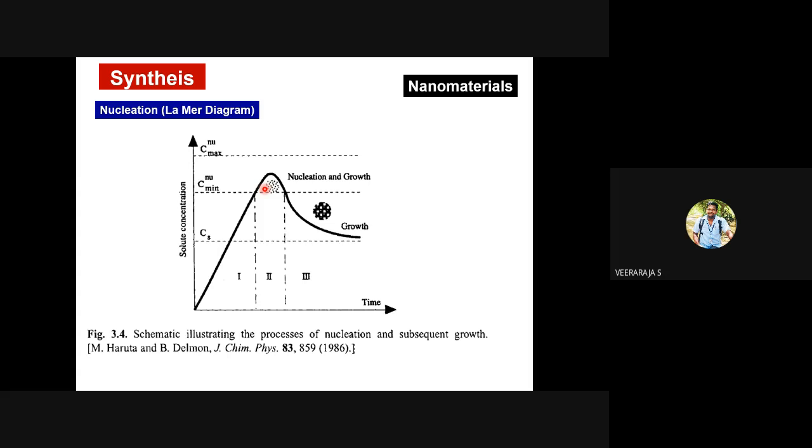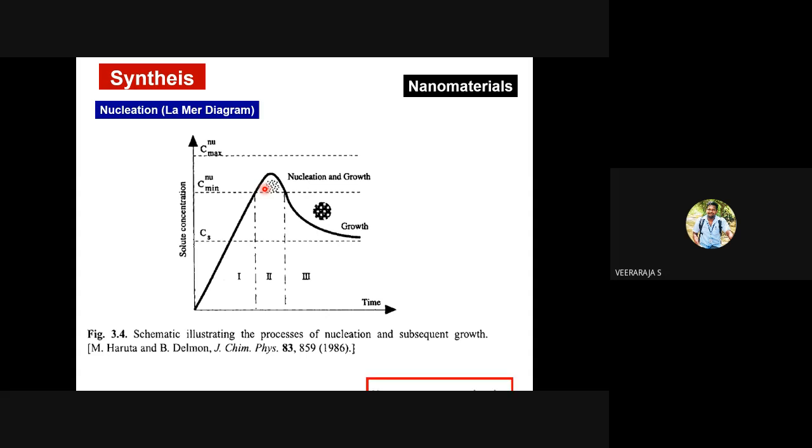Homogeneous nucleation and heterogeneous nucleation. What is homogeneous nucleation? Nucleation taking place from the same phase of the reactant, maybe solid, liquid, or gaseous state. Then the nuclei formed in any one of these phases is homogeneous nucleation. Whereas the reactants can be in different phases, solid and liquid, solid and gas, or gas and liquid, or any other combination. Then the nucleation formed is known as heterogeneous nucleation.